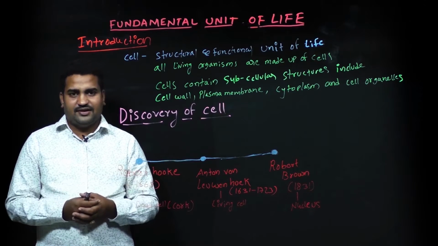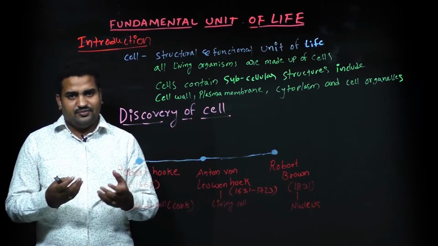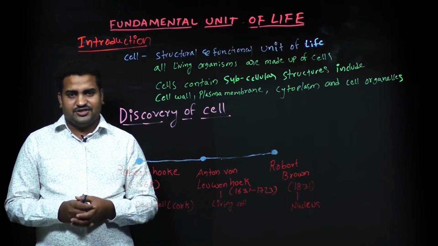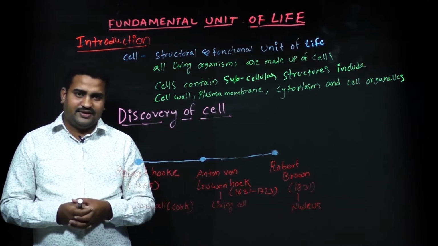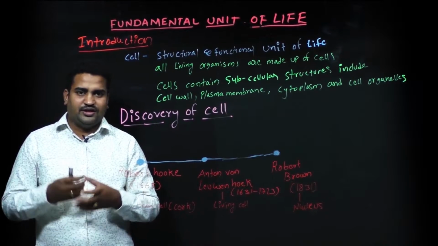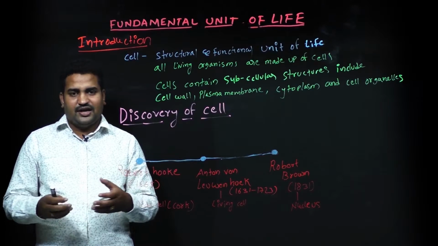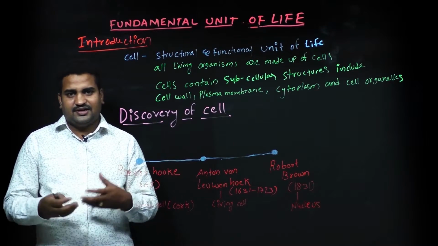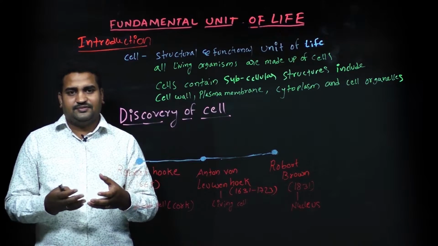In single cellular organisms, the entire functions is done by single cell like digestion, excretion, absorption, reproduction, everything done in the single cell only. In multicellular organisms, these cells differentiate and form different organs and organ systems. These organ systems, they function as different things.